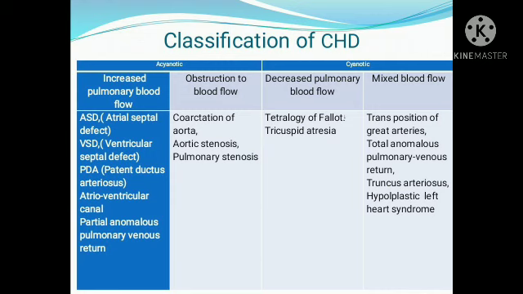But here in this particular condition, it is not separated into two arteries, that is, aorta and pulmonary artery. So that is the truncus arteriosus.